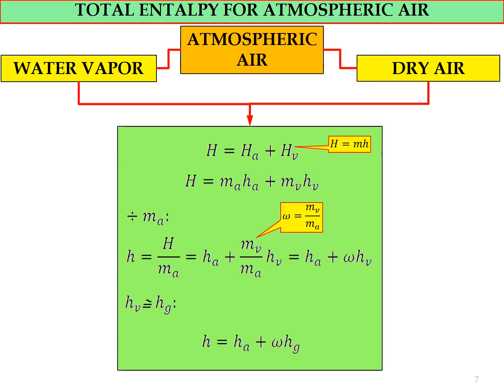So now, instead of using Hv, we can use Hg in the equation of total specific enthalpy, where total specific enthalpy H equals HA, the specific enthalpy for dry air, plus omega multiplied by the specific enthalpy for the saturated vapor. Okay, so that's the equation that can be used to determine the enthalpy for the atmospheric air.